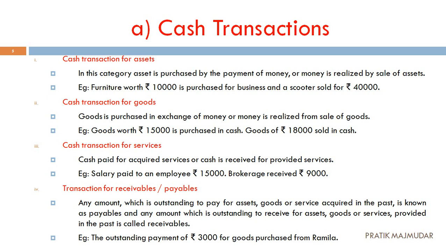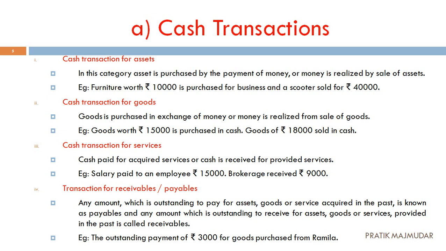Now what is called a transaction for receivables or payables? You know the meaning of receivables and payables. Any amount which is outstanding to pay for assets, goods or services acquired in the past is known as your payables. We have to pay the amount that is outstanding, and that will be considered payables. If we haven't paid, that means payables. If we are going to receive, that means receivables.